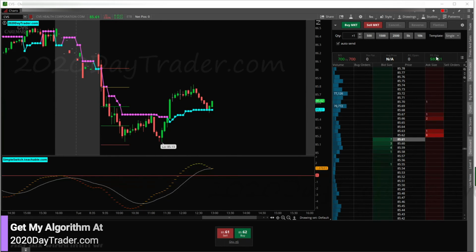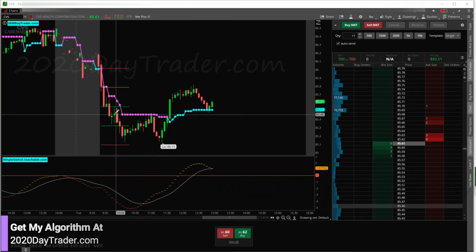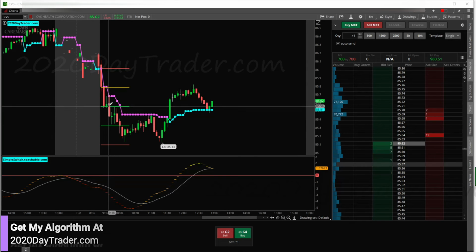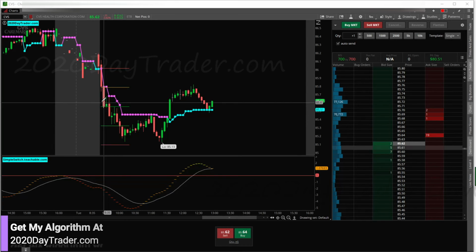So not a good green trade. Even though it's green, it's not good. And then of course it sold off. You're always going to leave money on the table or give it back. But I wouldn't have been in this sell off, I don't think, because I had my stop here and I would have been stopped out before the sell off. So anyway, there's CVS. Not a great trade, but it's green.